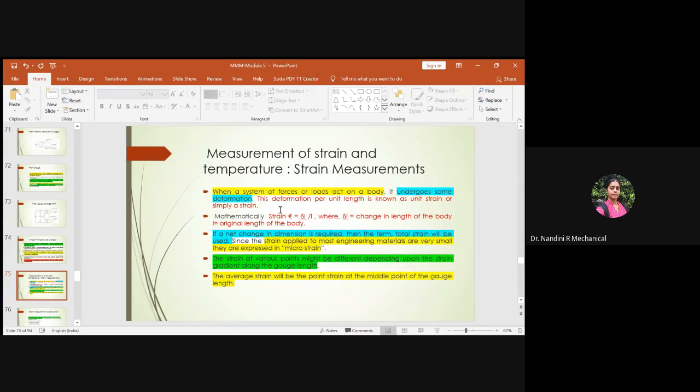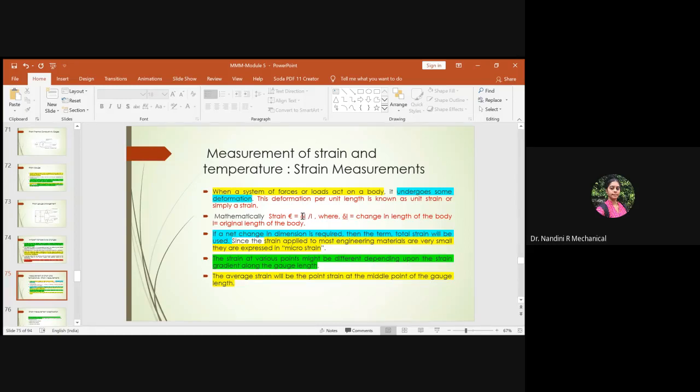So this is how you can define in the beginning what you mean by strain, and also you can write the mathematical equation for strain, which is dL by L. Here dL, or delta L, is nothing but the change in length of the body relative to the original length of the body. So this is about what you mean by strain.